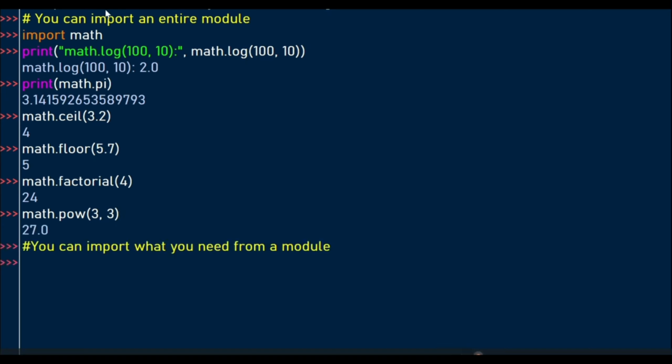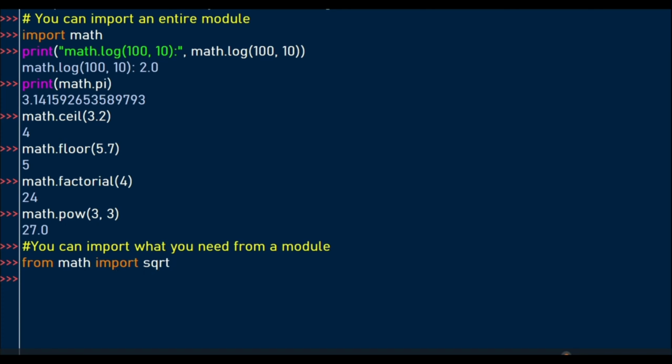Apart from importing the entire module, you can import what you need from a module. Like in this case, say we want the square root of a number, we can just write from math import sqrt. So we use the word from, and then the module we want to get the functionality from, then the import keyword and the specific functionality we want from the module.